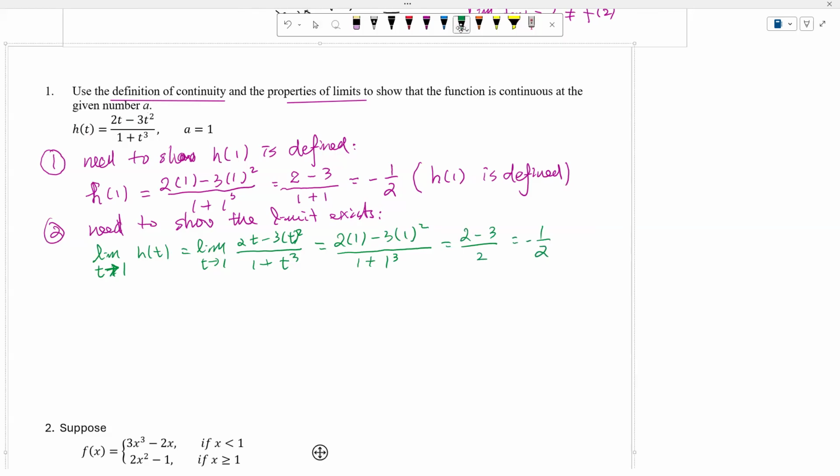So you will find that the limit exists and the limit is equal to negative 1/2.